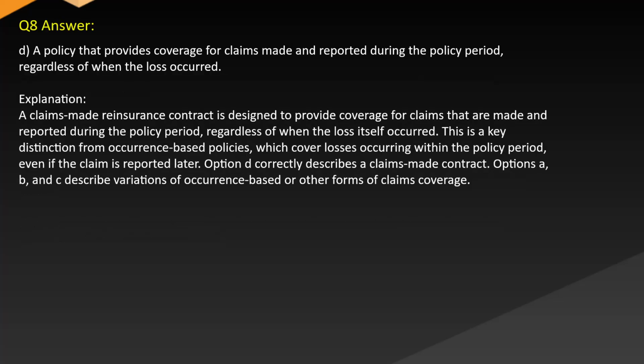Answer: D. A policy that provides coverage for claims made and reported during the policy period, regardless of when the loss occurred. Explanation: a claims-made reinsurance contract is designed to provide coverage for claims that are made and reported during the policy period, regardless of when the loss itself occurred. This is a key distinction from occurrence-based policies, which cover losses occurring within the policy period even if the claim is reported later. Option D correctly describes a claims-made contract. Options A, B, and C describe variations of occurrence-based or other forms of claims coverage.